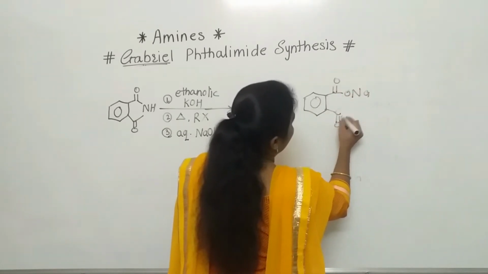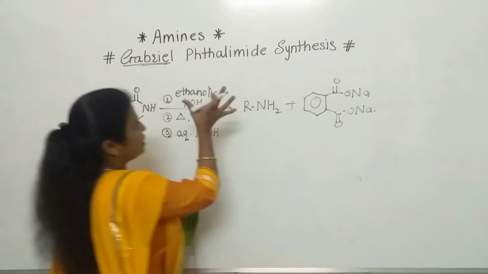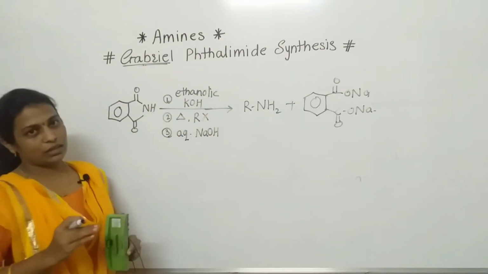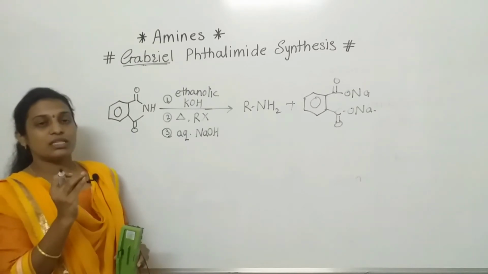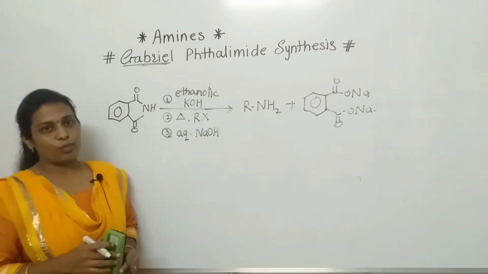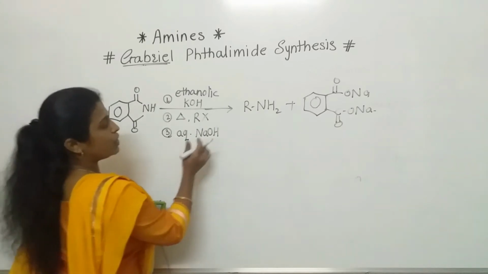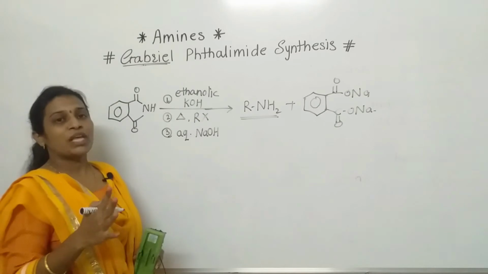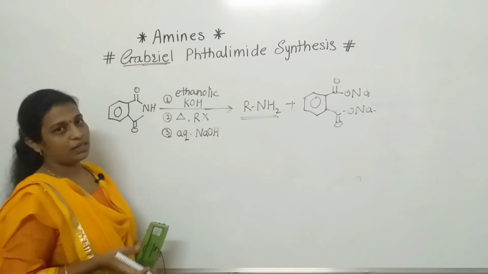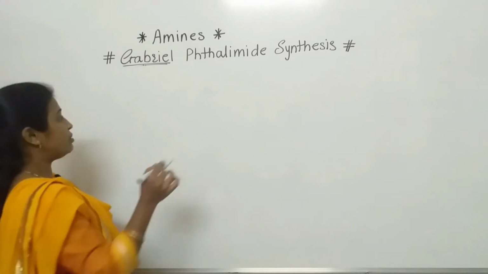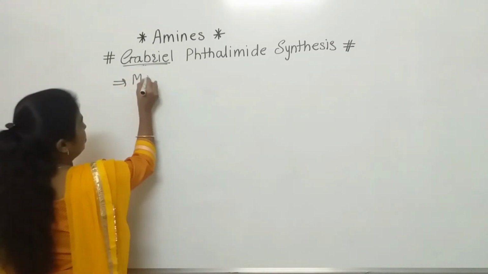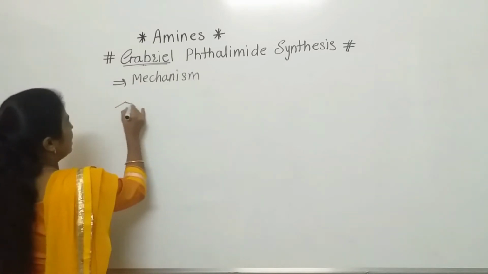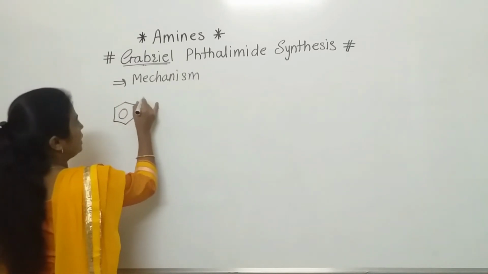I hope everyone understood what exactly the Gabriel phthalimide synthesis is. We have completed the starting part. Now we are going to discuss the mechanism and another important question: in this way we get only aliphatic primary amines, so why do we not get aromatic primary amines? That also we will discuss here. So what exactly is the mechanism? See here, each and every step is very important. Firstly phthalimide, so I am drawing phthalimide here.